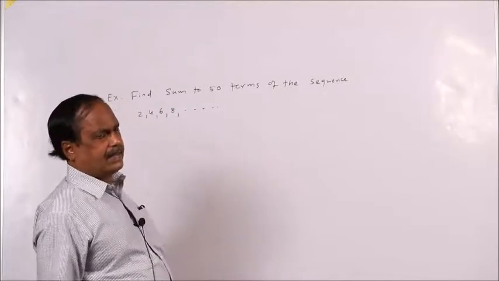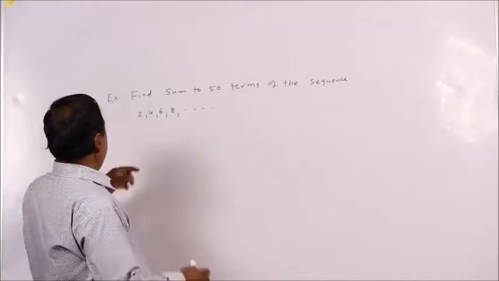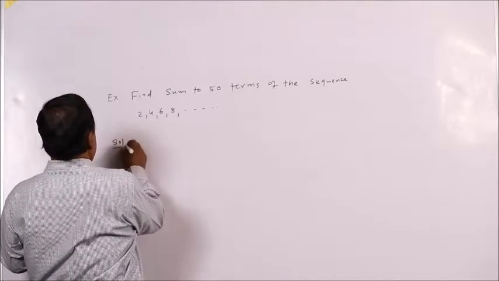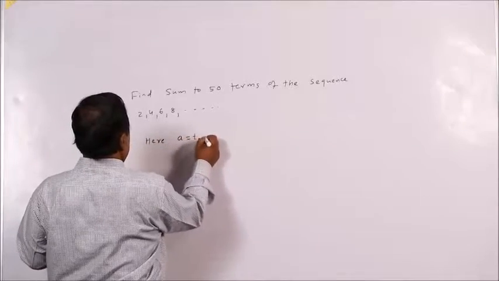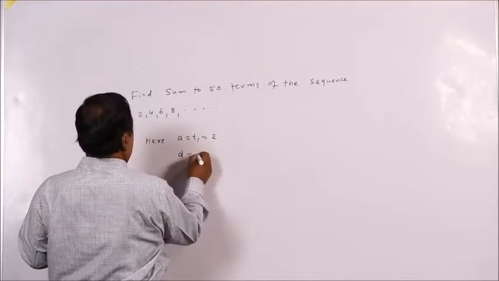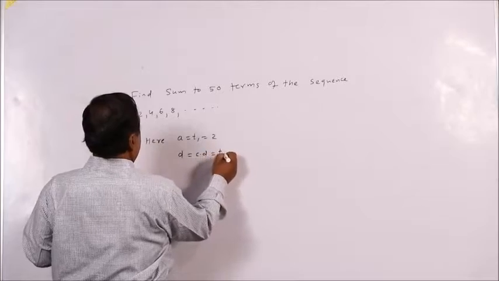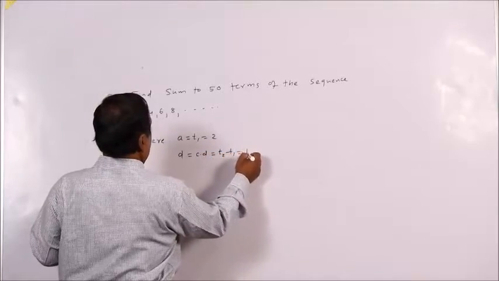This is an infinite sequence. So here, what is the solution? Here a equals the first term, 2, and d equals the common difference, T2 minus T1, which is 4 minus 2, that is 2.